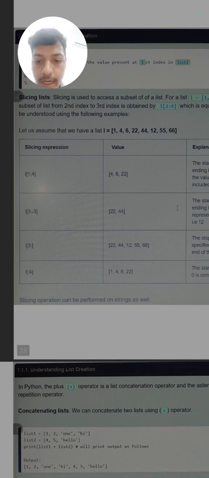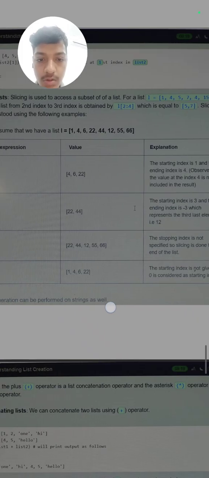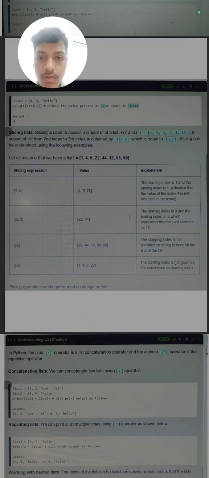Similarly, if we do not write anything after the colon, Python is intelligent enough to understand that you want to print the whole list after this index. And if we do not write anything before the index, it will print from the start. So you can read this explanation also. I will zoom out this, you can take a screenshot also.